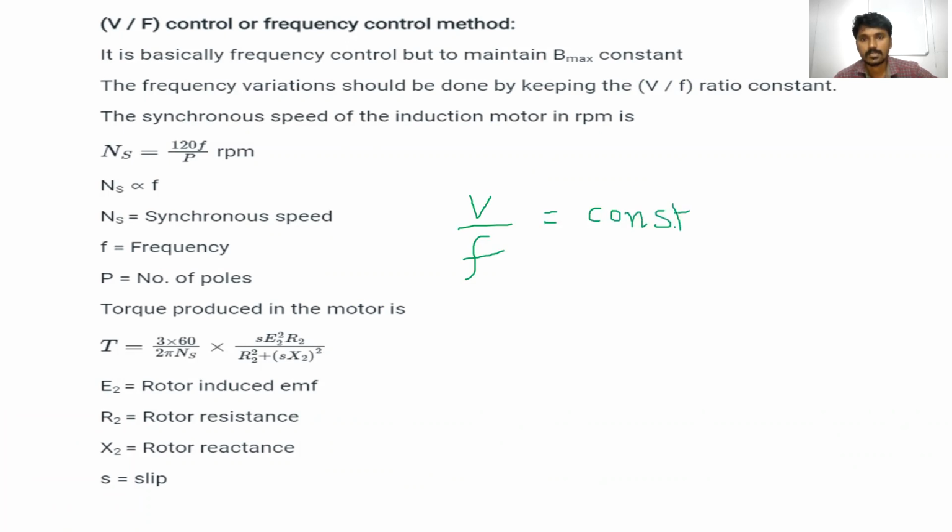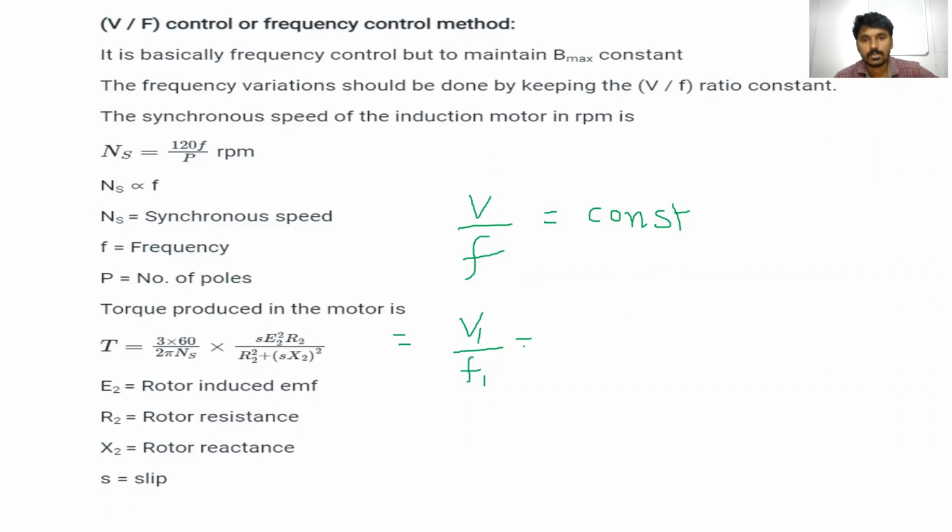What does it mean? Can anybody explain? If we are changing the voltage from V to V1, and we are changing the frequency from F to F1.